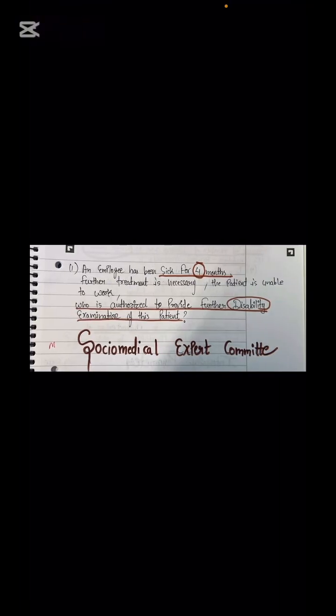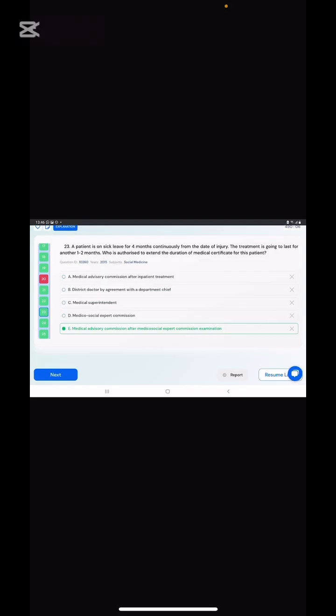You can read this case which we just discussed: the patient is on sick leave for 4 months continuously from the date of the injury. What treatment is going to last for another 1-2 months? Who is authorized to exceed the duration of the medical certificate in this patient? So MAC comes before ME.